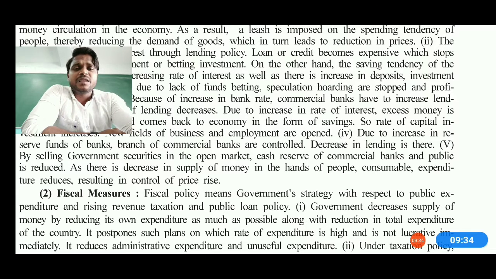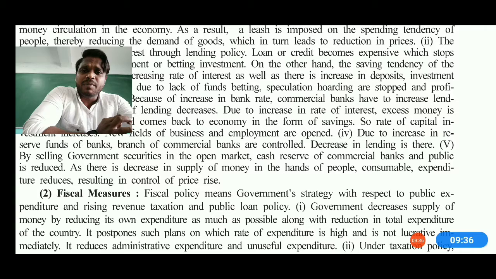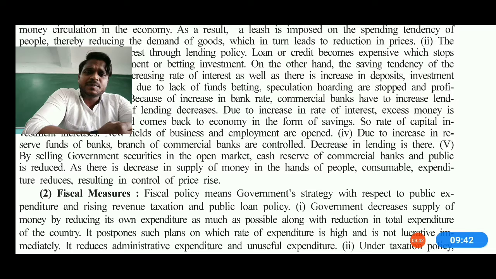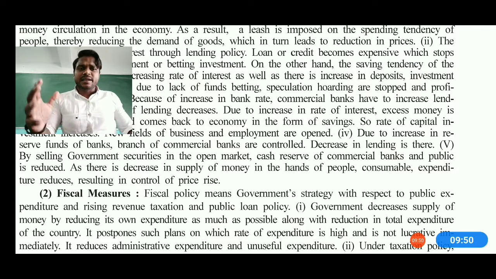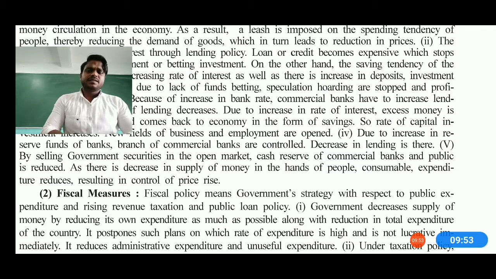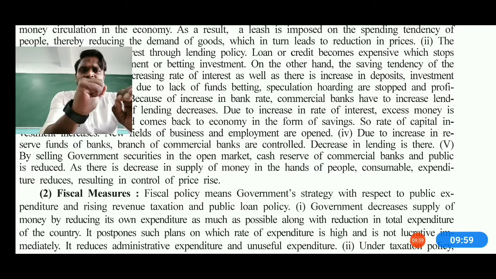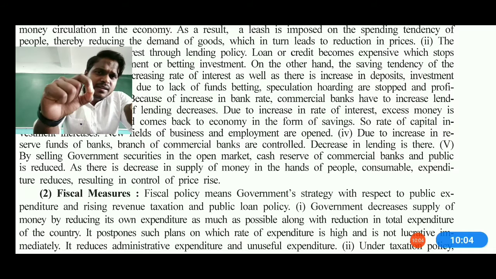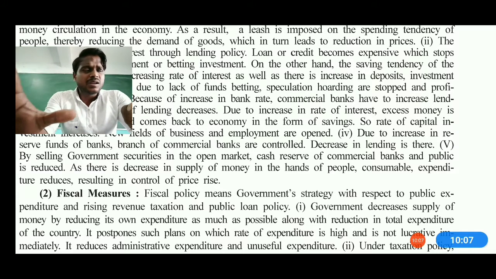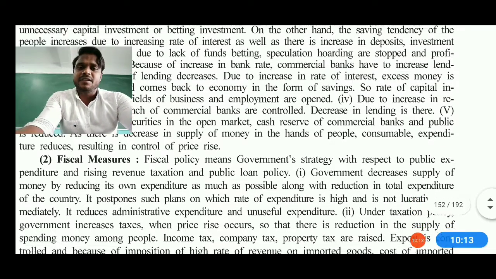And that is how a decrease in lending is also there, but as a result there is a decrease in the supply of money in the hands of people, and in consumer expenditure, resulting in the control of price rise. Unless the hands of the people are empty, or they understand the calculation of the market, obviously they are going to waste their money, and also buy material which is not actually needed in society or in the market, and which is nothing more than worthlessly expensive material related to their luxury. So that is how the government is taking this kind of advantage.